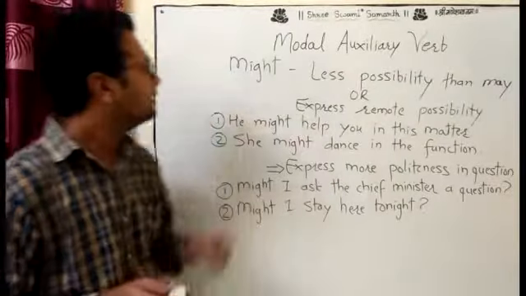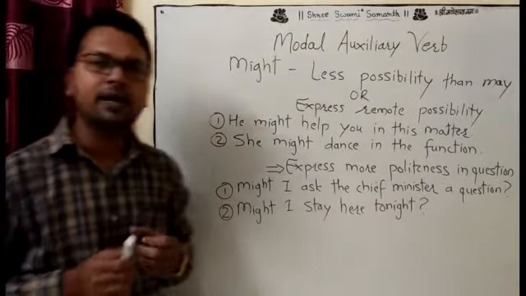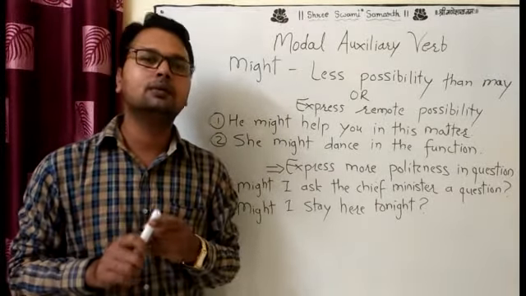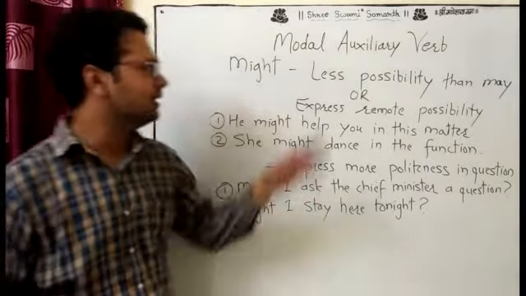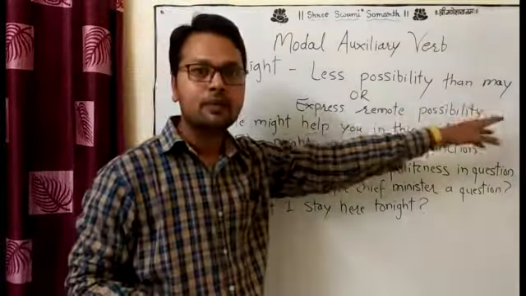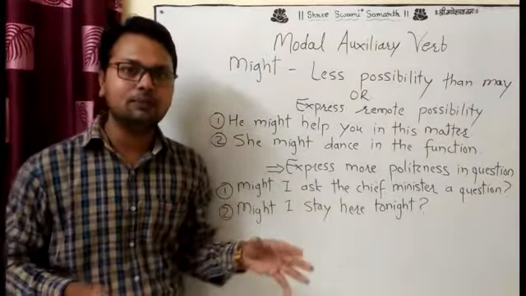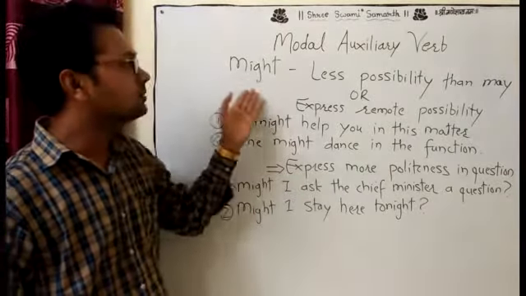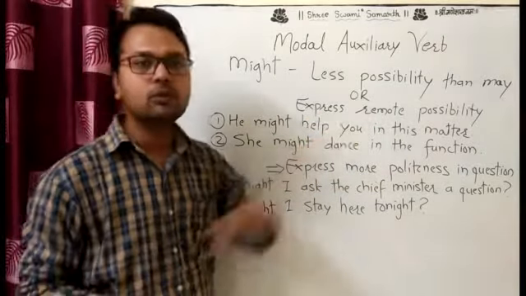Now you see the next, might. When we talk about might, the possibility becomes 25%. Very less possibility than may. May comes at 50%, but might comes at very less possibility, or expresses remote possibility.